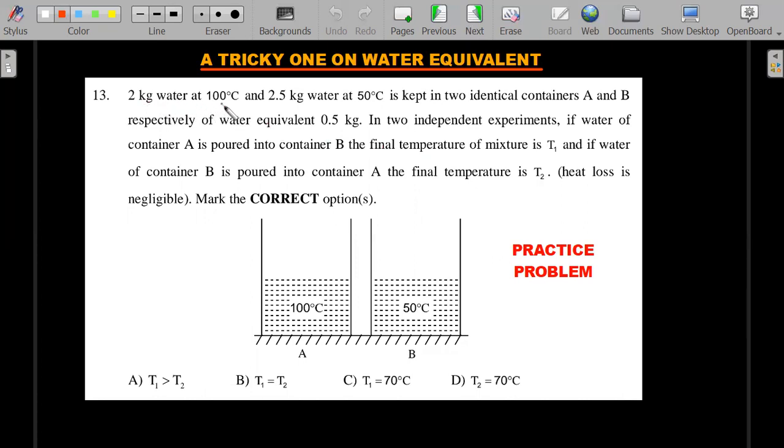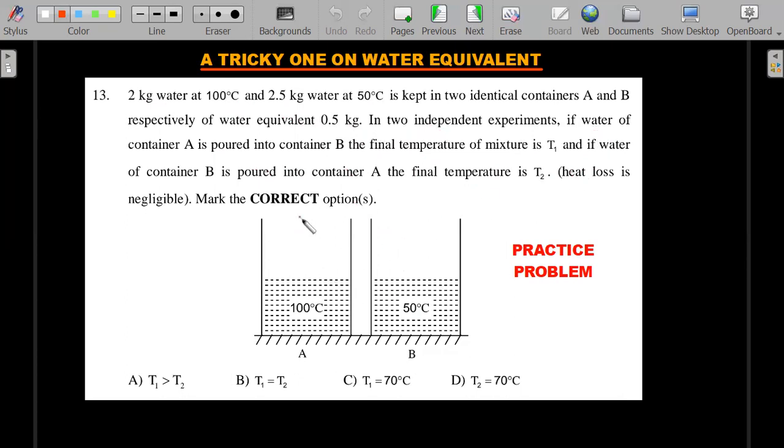2 kg water at 100 degrees centigrade and 2.5 kg water at 50 degrees centigrade is kept in two identical containers A and B respectively of water equivalent 0.5 kg. So the container's water equivalent is 0.5 kg. In two independent experiments, if water of container A is poured into container B, the final temperature of the mixture is T1. And in another experiment, if the water of container B is poured into container A, the final temperature is T2 and heat loss is negligible.